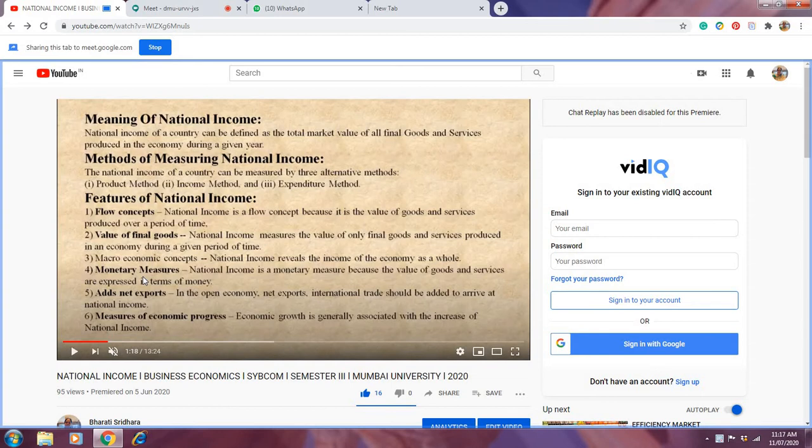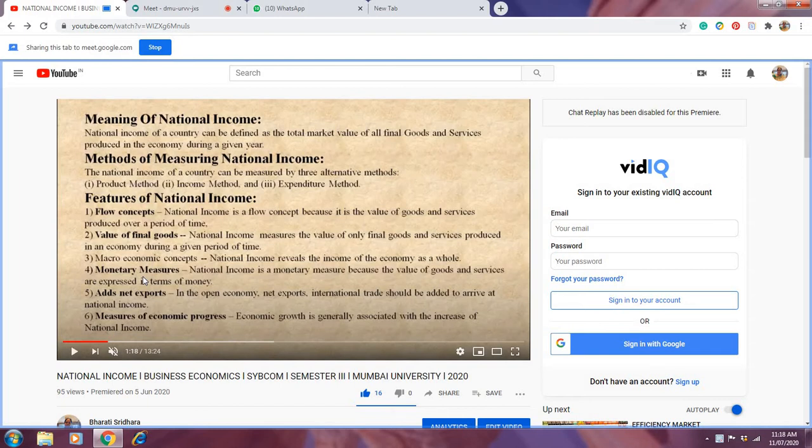It is a flow concept. National income is a flow concept because it is the value of goods and services produced over a period of time. It doesn't happen that today production is done and then it is totally closed. Again the same production can happen, again a third production can happen. That means it is a flow.